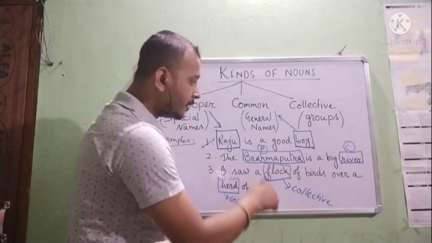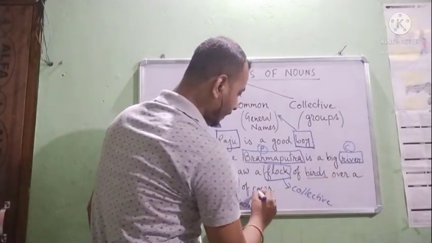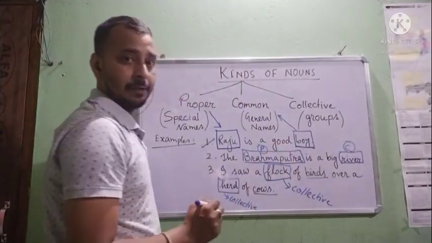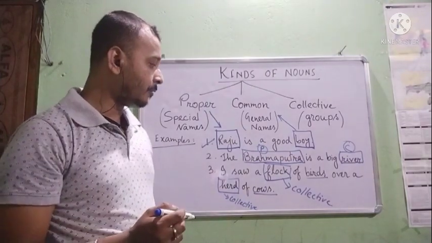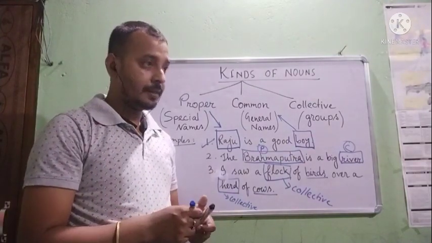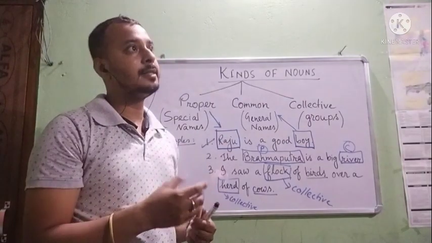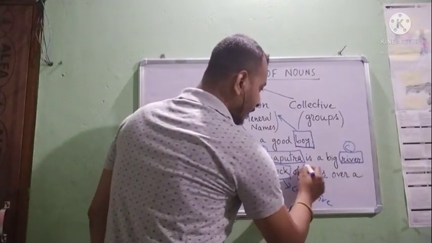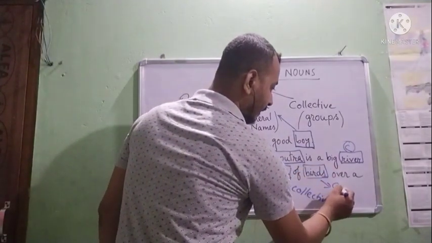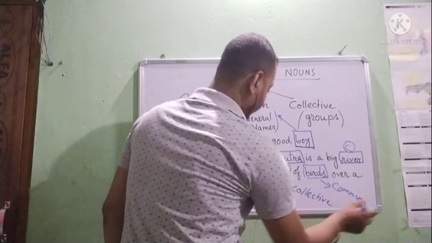But some other nouns are also here, birds and cows. Then what are birds and cows? Are birds and cows special names? No, they are not special. If somebody tells you that this is a bird, is it the special name of that bird? No, that means bird is a common noun.